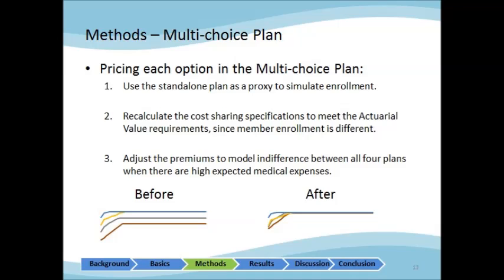So to recap how we price each option in the multi-choice plan, first we use the standalone plan to simulate enrollment. Then we recalculate each cost sharing to maintain actuarial value for each option. Finally, we adjust each premium until all 4 plans have the same expected payments for out-of-pocket cost plus premium costs. And this is how we achieve indifference between all 4 plans under high expected medical costs.